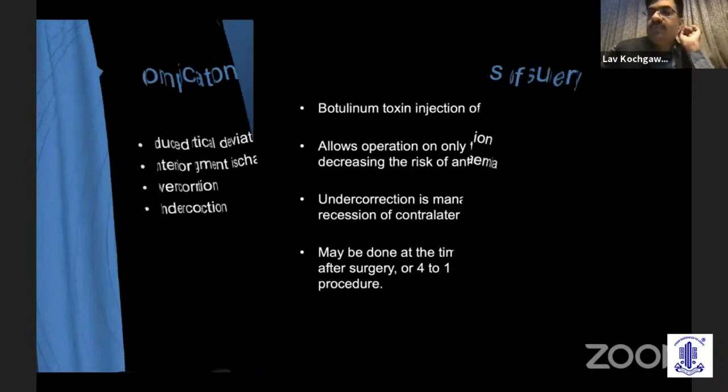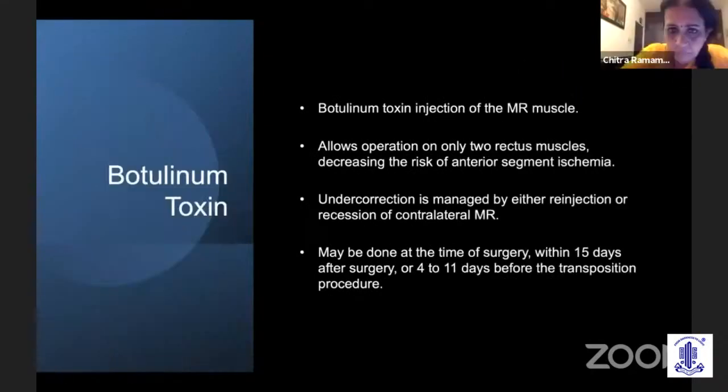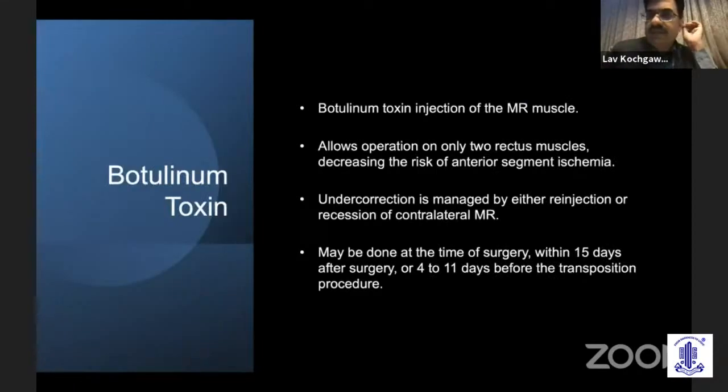One thing we have always debated is the role of botulinum toxin for lateral rectus palsy. Sometimes botulinum toxin actually helps when we inject it in the medial rectus muscle to prevent contraction, and it allows operation on only 2 rectus muscles, decreasing the risk of anterior segment ischemia.